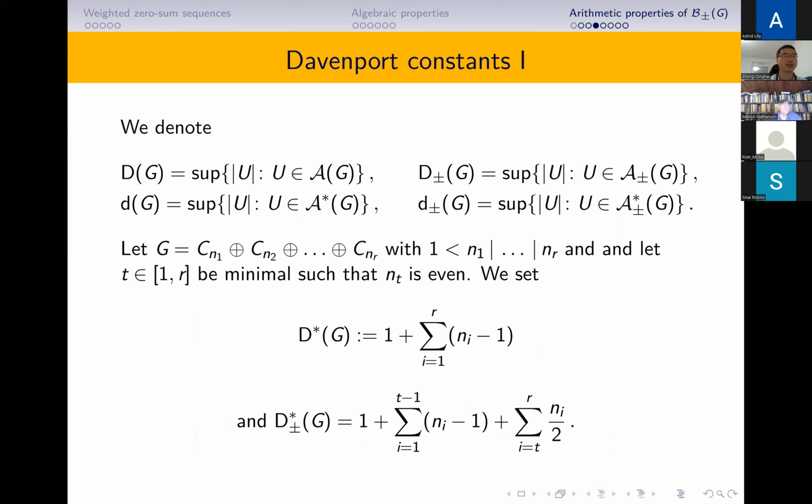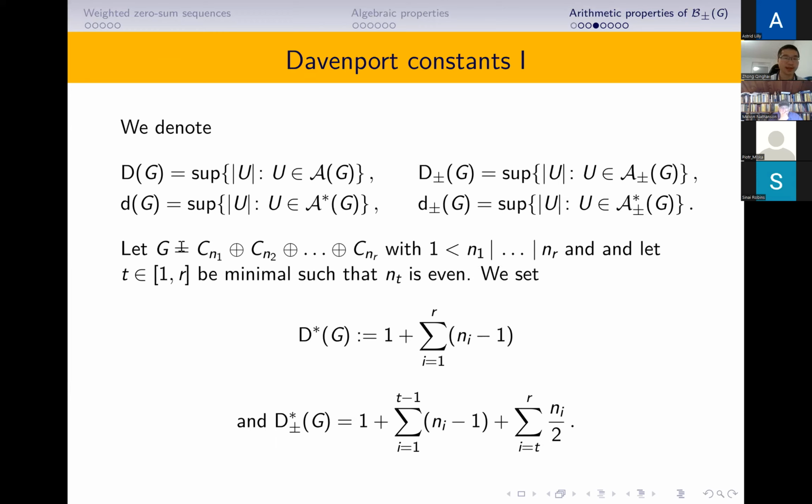Next we give some definitions of the Davenport constant. We denote that D(G) is the maximum length of all the minimal zero-sum sequences, and small d(G) is the maximum length of all the zero-sum free sequences. Similarly, we denote D plus-minus (G) to be the maximum length of all the minimal plus-minus zero-sum sequences, and small d plus-minus (G) to be the maximum length of all the plus-minus zero-sum free sequences.